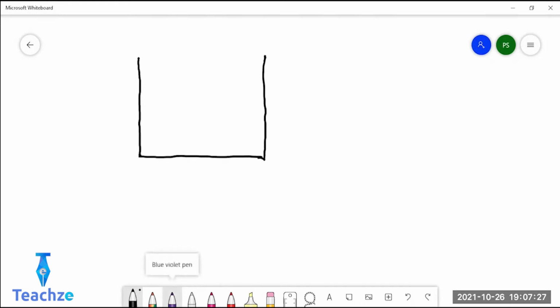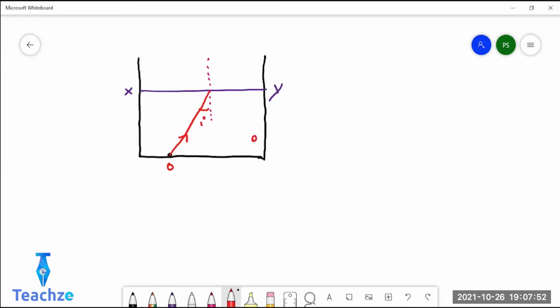So I'm taking a beaker and I'm filling it with water. Let XY be the medium of separation. And I'm keeping an object O here at this point. This is the normal which I'm drawing here. Suppose a ray of light goes from this object O to the normal. This is the angle of incidence. So this is water, the denser medium, and this is the rarer medium. It goes from denser to rarer medium, so it will be refracted away from the normal.